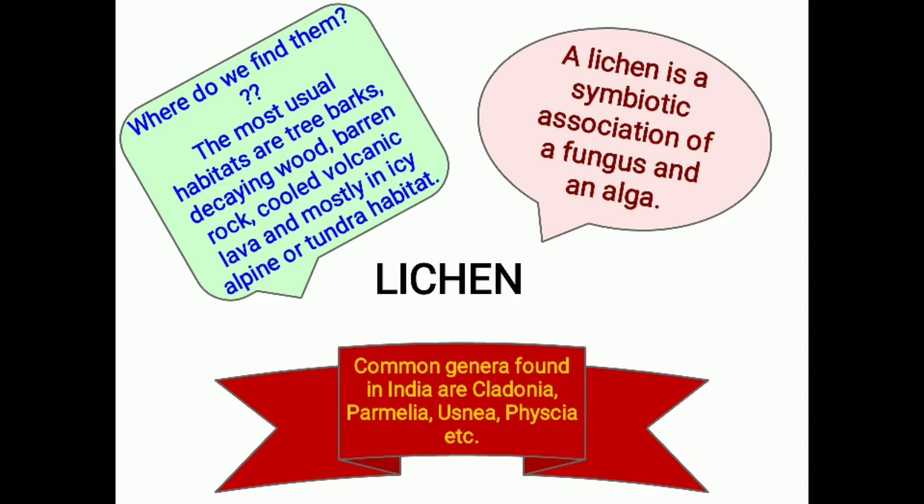Now let's discuss a very different topic than viruses or viroids, the lichens. What are lichens? That would be the question arising in your mind now. Lichen is a symbiotic association of a fungus and an alga. It is a symbiotic relationship, that means a mutual relationship where a fungus and an alga, which belongs to the plant kingdom, live together.